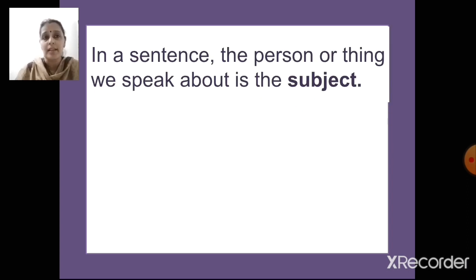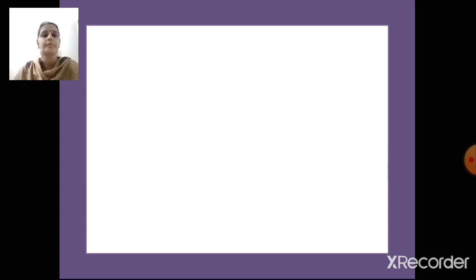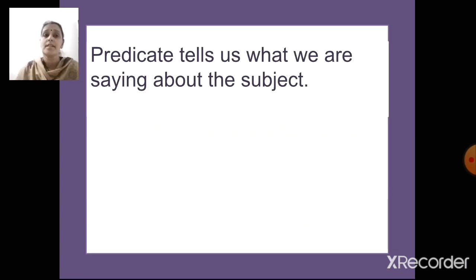So in a sentence, the person or the thing about whom we are speaking will be the subject. Okay. For example, Ravi is in the class. So about whom are we talking? About Ravi, right? So Ravi is the subject here. Predicate tells us what we are saying about the subject.